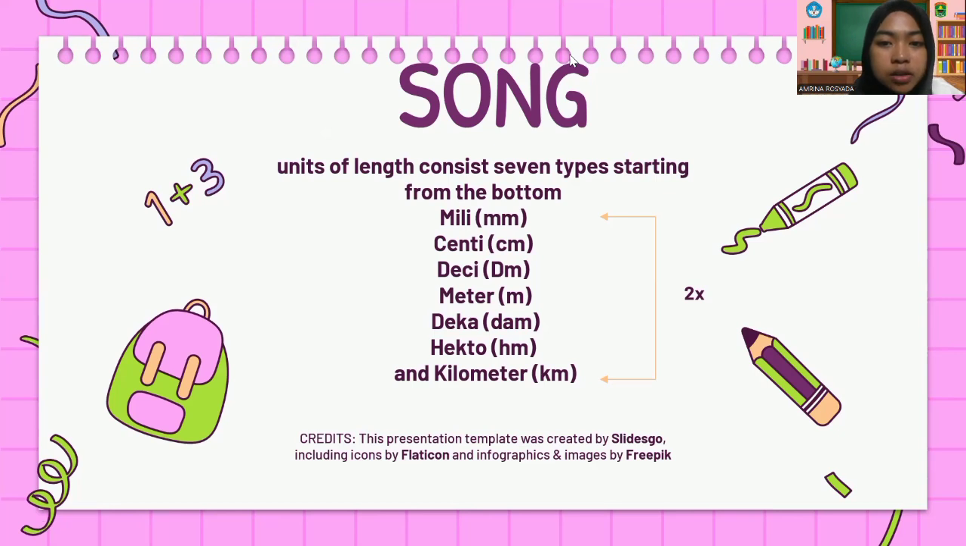Units of length consist of 7 types, starting from the bottom. Milli, senti, desi, meter, deka, hekto, and kilometer.